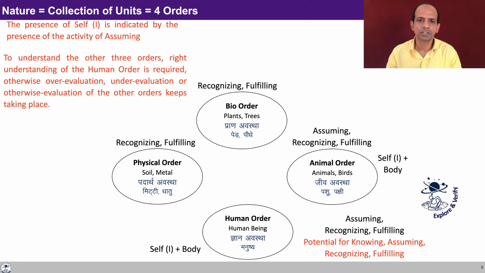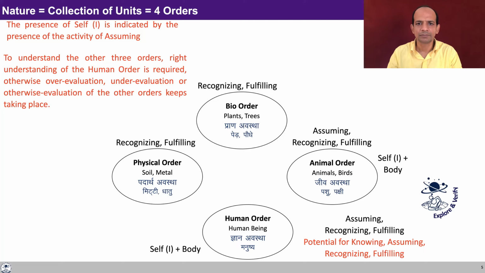How do we make out? For example, you bring a puppy to your house and give it a name. Initially, it does not recognize its name. Now, if you start behaving in a particular manner by offering food, by patting on the back, by fondling, then it starts assuming that this particular word that has been assigned for me is related to me. Now, with this assuming, the next time when you call that word, it responds.